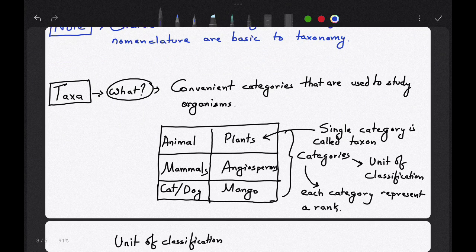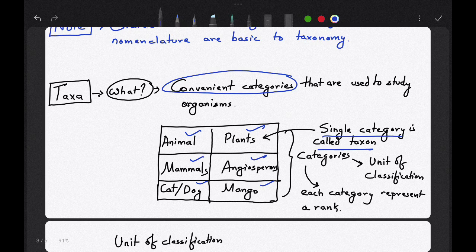Now next is taxa. As I have already told, we will discuss taxa next. So what are taxa? The convenient categories that are used to study organisms. Now what are these convenient categories? Categories means type of division. You have to divide organisms. Suppose you have divided organisms into animals, plants, mammals, angiosperms, dogs and cats, mango. Okay. Now each of them form a category. So single category is called taxon, and each of them is called taxon.